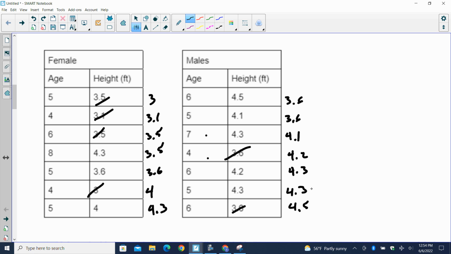Okay, let's get the different pieces that I need. I need the min, Q1, Q2, Q3, and the max. We'll do females first. Whoops, I don't want that.